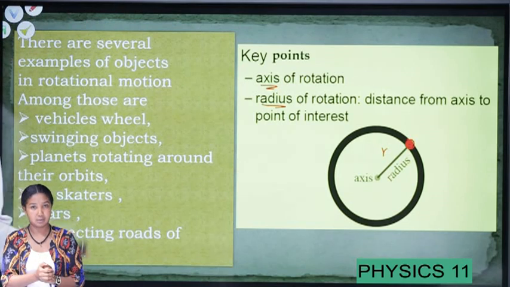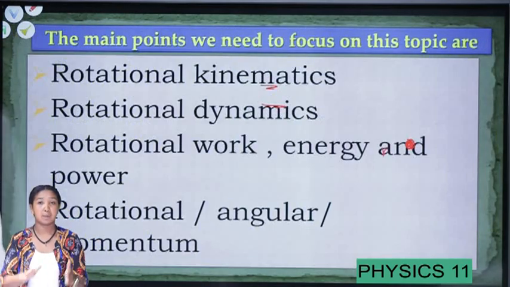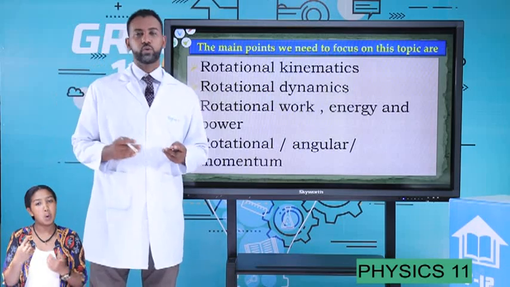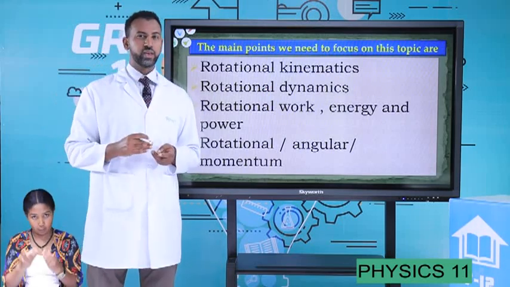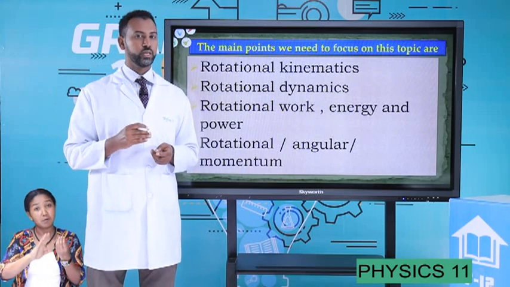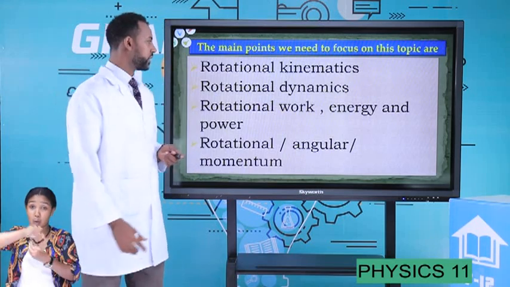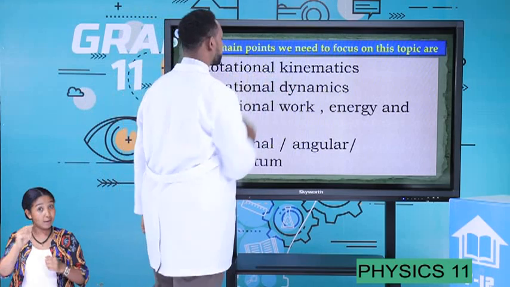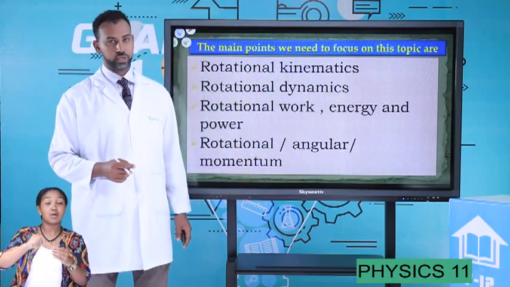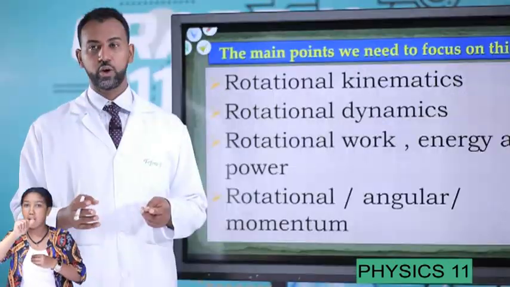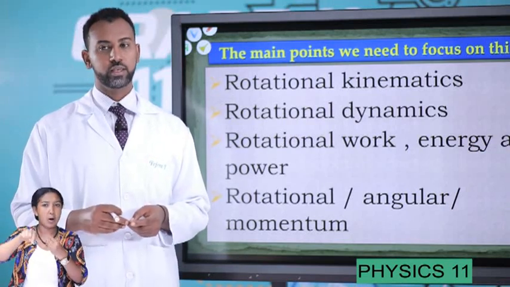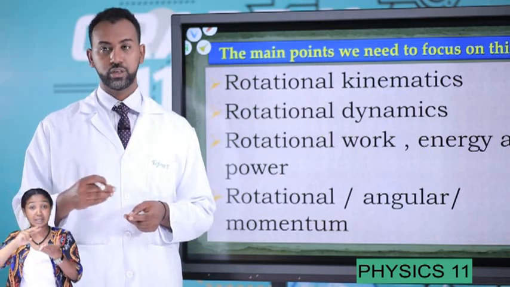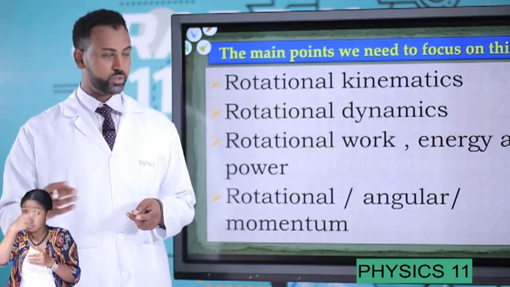Then, under rotational motion, we can categorize it into four key features to study. First, we should discuss rotational kinematics. There is a kinematics part. I hope you have learned in Unit 3 about the concept of kinematics. Kinematics is the study of motion without the cause, without the force.